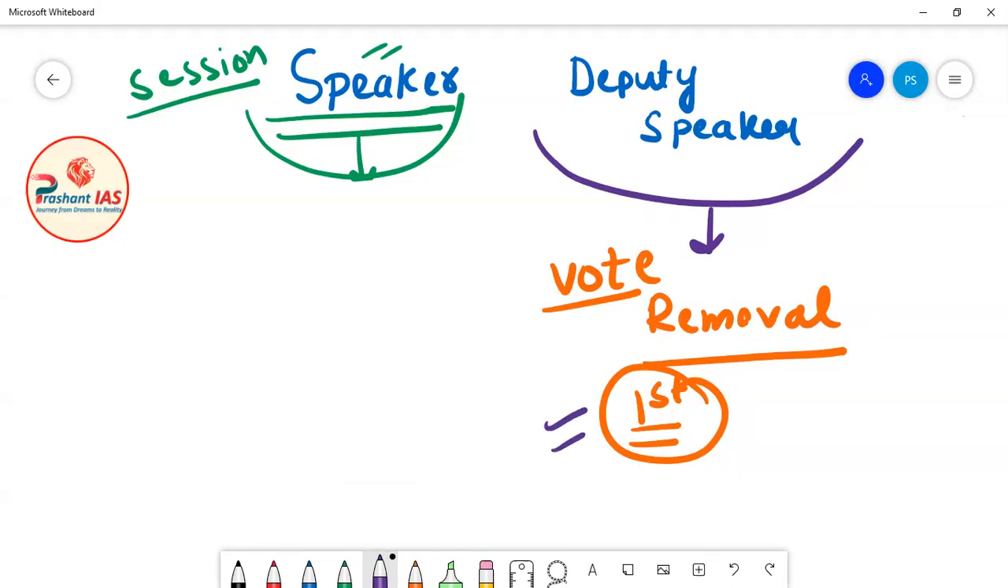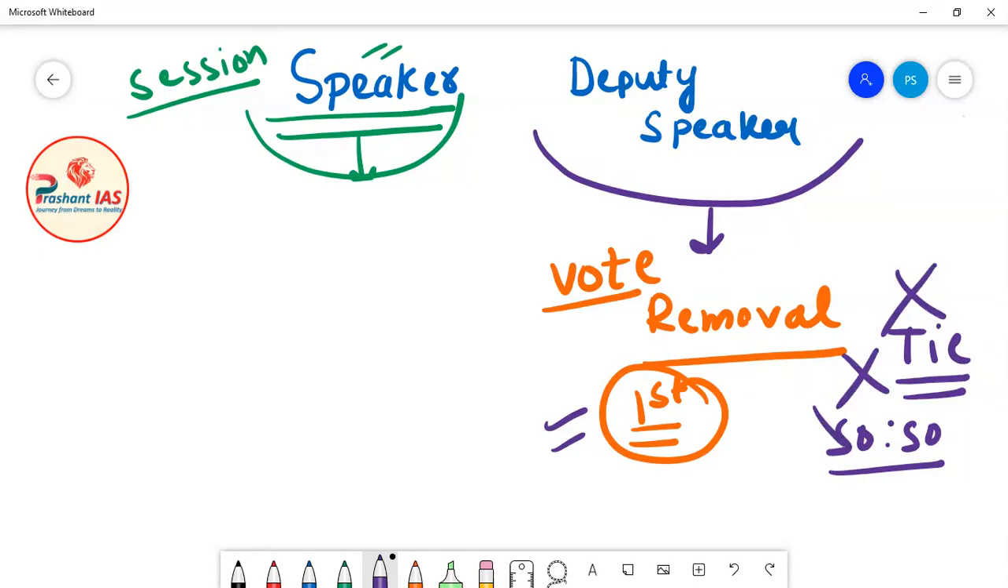Means if there is any tie, a situation of 50-50, then in case of a tie the deputy speaker is not allowed to give a vote in his own removal process. So he cannot give a vote in the situation of a tie, but during his own removal process, the deputy speaker can give a vote in the first instance.